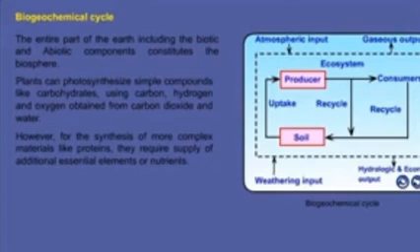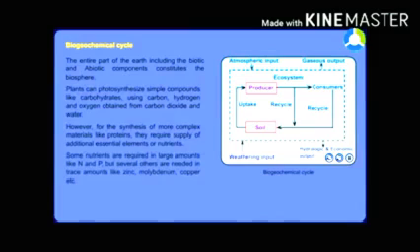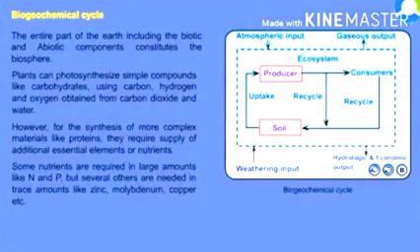The plants can photosynthesize simple compounds like carbohydrate by using carbon, hydrogen, and oxygen obtained from the carbon dioxide and water. However, the synthesis of more complex material like protein requires a supply of additional